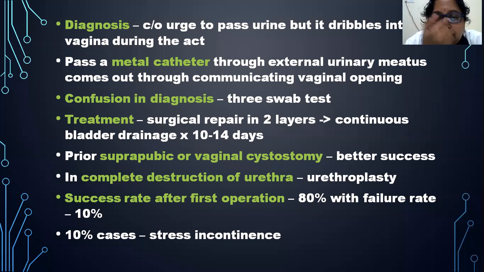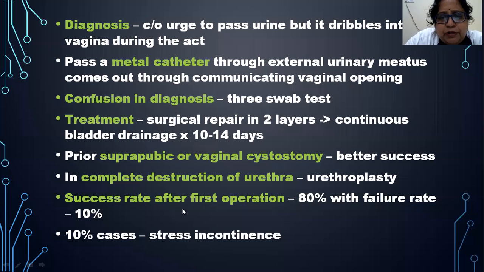And treatment is surgical repair should be done in 2 layers as we have seen. And continuously the bladder should be drained for 10 to 14 days. The urethral repair is done in 2 layers, followed by repair of the vagina in a single layer. And same Vicryl 2-0 is the suture material which is used.